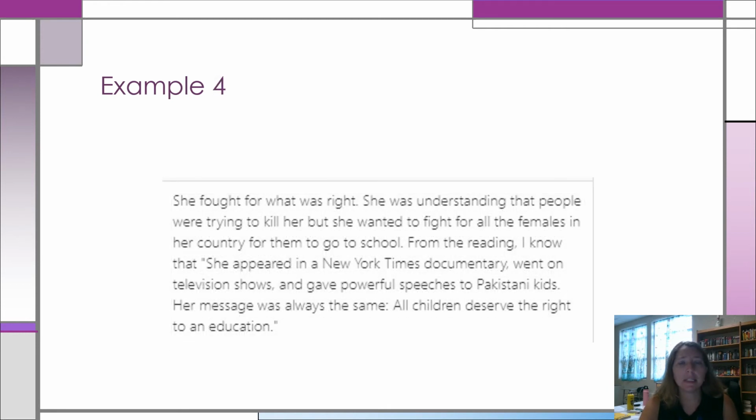This is also an example from Malala. This is again from number 11, where you had to explain the attitude. It says she fought for what was right. She was understanding that people were trying to kill her, but she wanted to fight for all the females in her country to go to school.